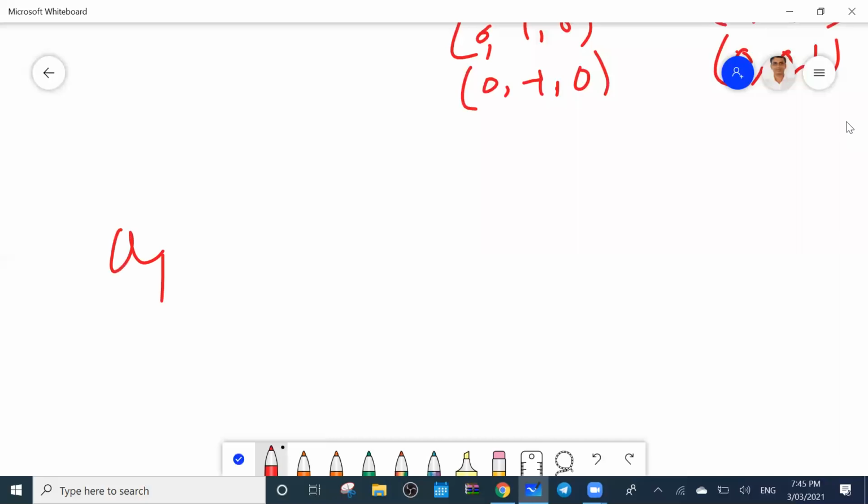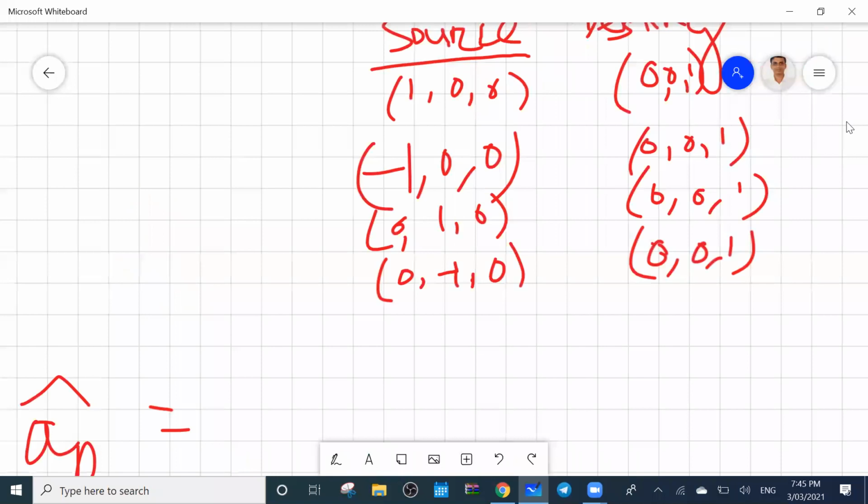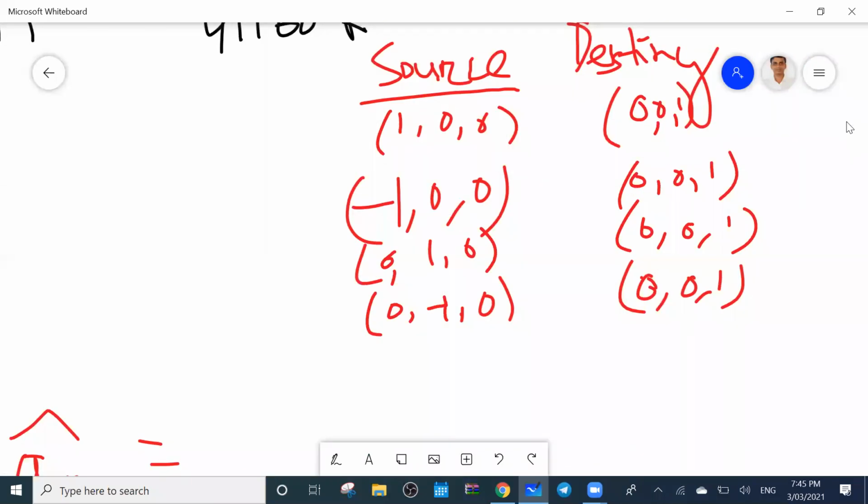What is the AR1 cap? So first one, suppose this is x1, y1, z1, x2, y2, z2. So x2 minus x1. That means 0 minus 1, x cap.